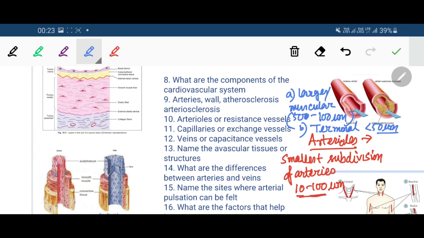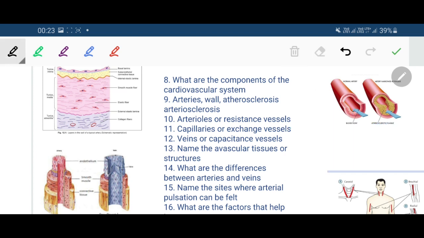Now arterioles have smaller diameters. Arterioles are the smallest subdivision of the arteries. And what are the main functions of arterioles? Arterioles are the main regulators of the peripheral vascular resistance. Actually, the contraction and relaxation of the smooth muscle present in the walls of the arterioles can alter the peripheral vascular resistance, which is a chief controller of the blood pressure. So arterioles actually control the blood pressure.